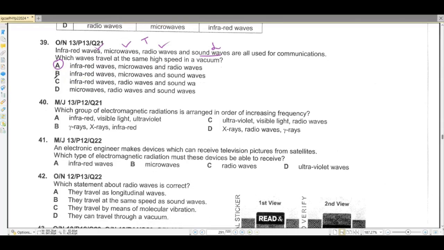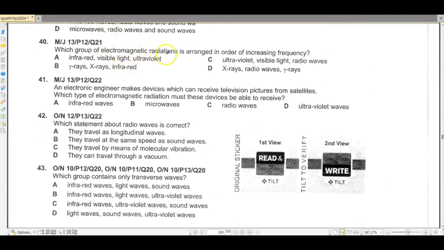Okay. Question number 40. Which group of electromagnetic radiations is arranged in order of increasing frequency? Now just write your spectrum. Okay? So increasing frequency would be moving in this direction. So infrared, visible, ultraviolet are in increasing frequency. This is correct. Gamma, X-ray, infrared, it's moving in this way, so this is increasing wavelength, not increasing frequency. Ultraviolet, visible, radio, no, this is also going in this direction, so this is not correct. X-ray, radio, gamma, no, this is also not correct. So A is our correct option.